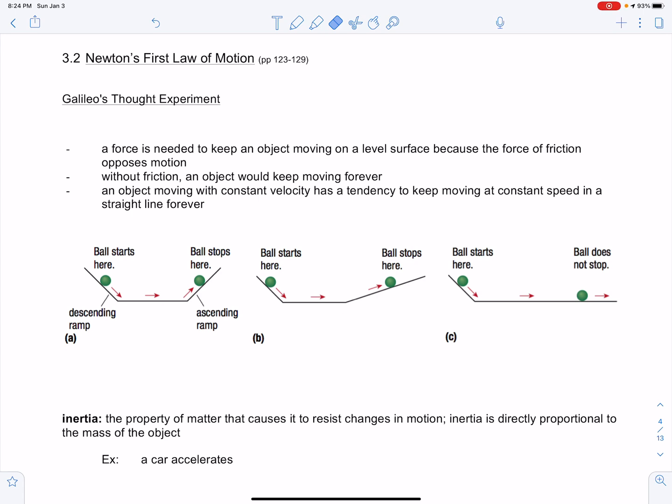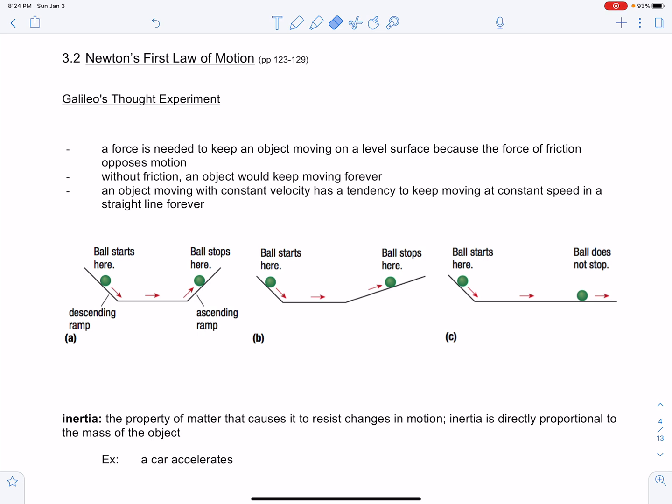Section 3.2, Newton's first law of motion. Sir Isaac Newton is one of the most important physicists in history, and he came up with 3 laws that explain all motion in our universe. We're going to take a look at Newton's first law of motion. It'll begin with Galileo's thought experiment.